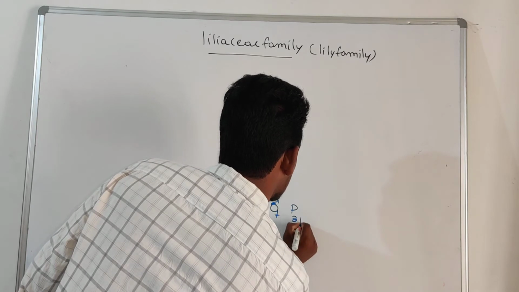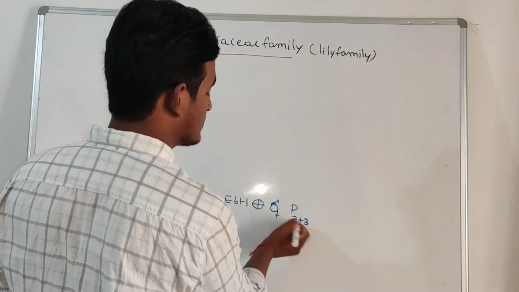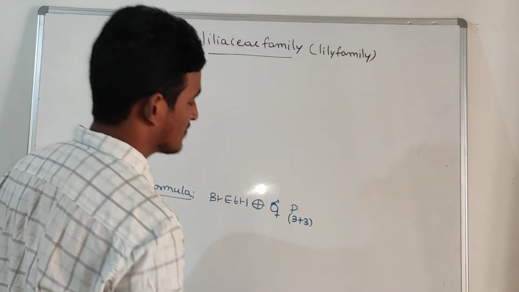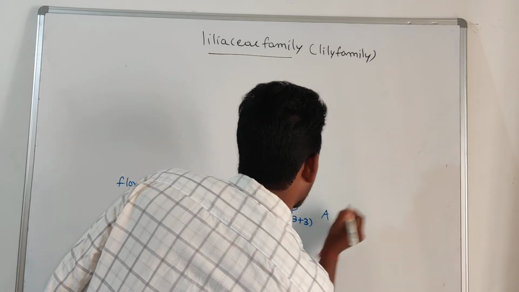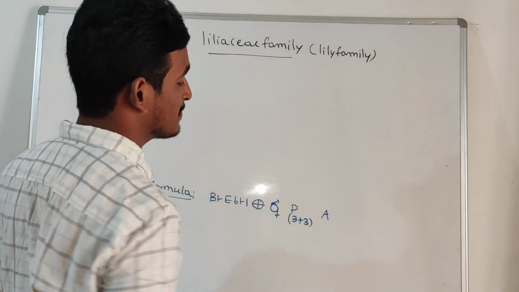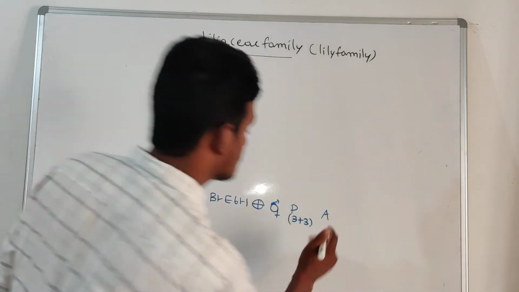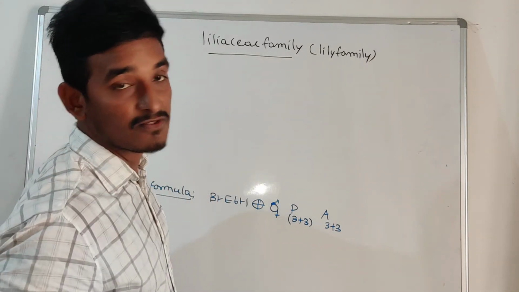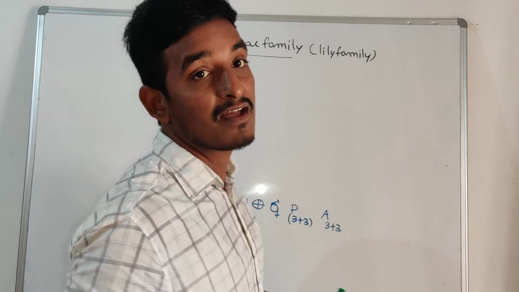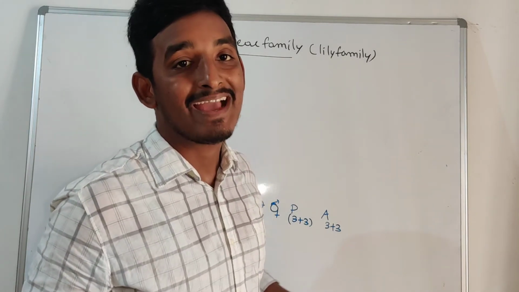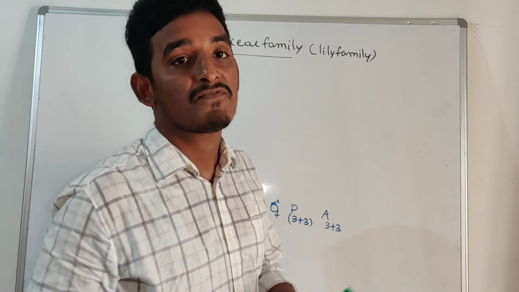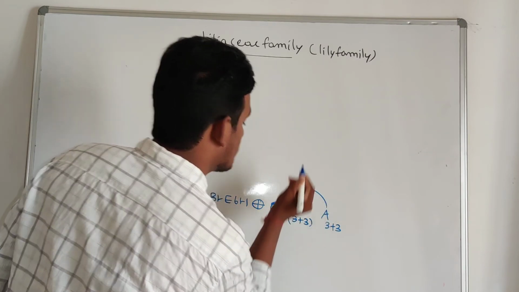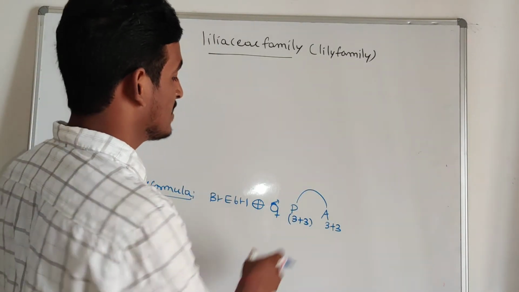So the tepals number is how many? 6 in number. Those are arranged in 2 rows, in valvate aestivation. So those are united, right? Later about androecium. Here the stamens are attached to the perianth. Total number of stamens is 6 in number, arranged in 2 rows, but these are not united. Those 6 stamens are free, the condition we call polyandrous. Means those 6 stamens are not fusing with one another, right? So here the stamens attach to the perianth, the condition epiphyllous.